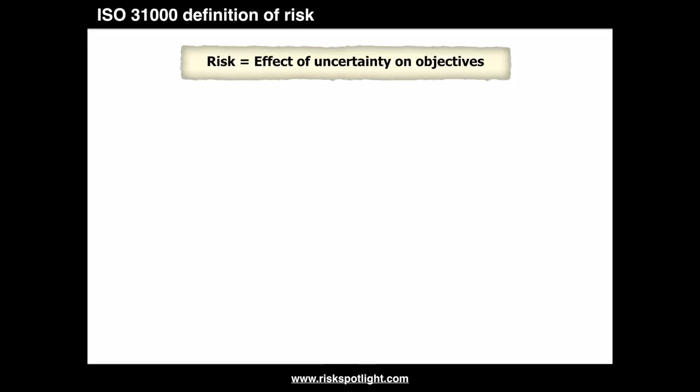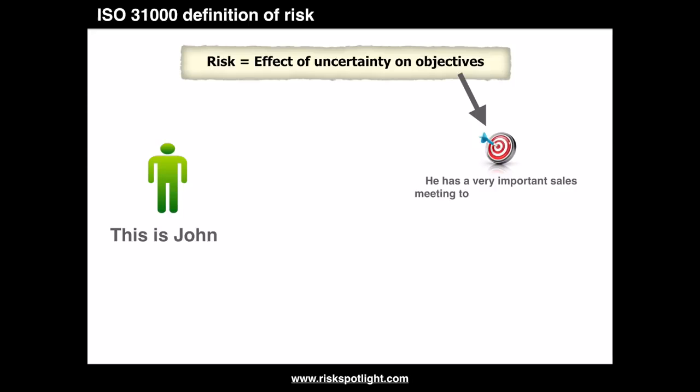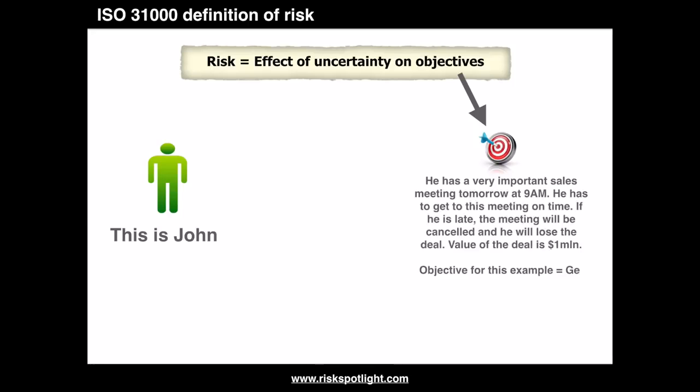The main character in our example is John. While John may have multiple objectives, for this example, let's focus on one specific objective. In our example, John has to attend a very important sales meeting tomorrow at 9 a.m. He has to get to the meeting on time. If he is late, the meeting will be cancelled and he will lose the deal. The value of the deal for John is $1 million. So the objective for John for our example is to get to the meeting before 9 a.m. so the meeting can start at 9 a.m.